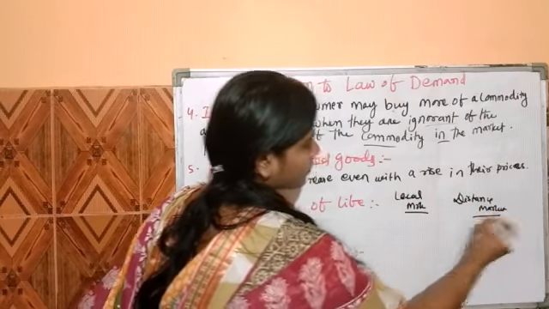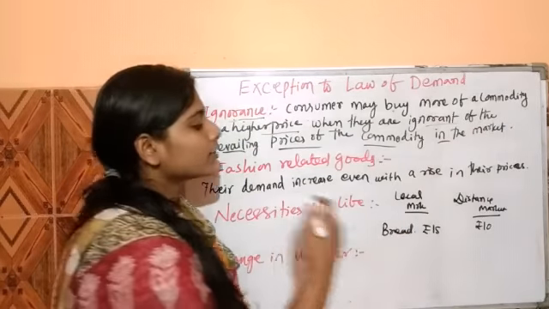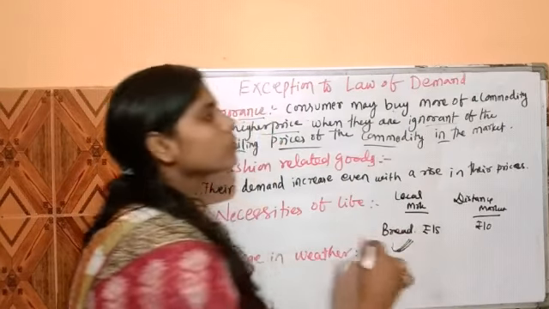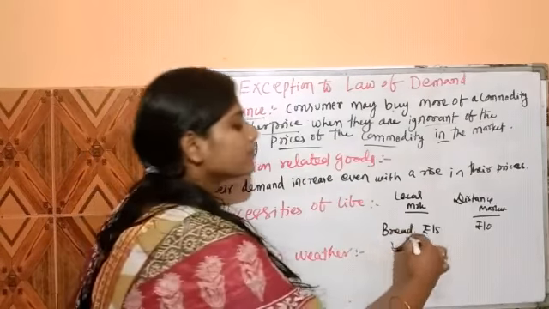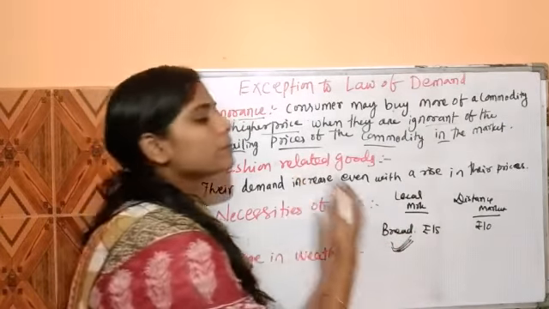And this is a bread. The bread price in the local market is, suppose, rupees 15. And the same company's bread, sold in the distant market, is rupees 10. And the consumer also knows about this. In the local market the bread price is more, but they go to the local market and buy this bread even if they know that the price is more.